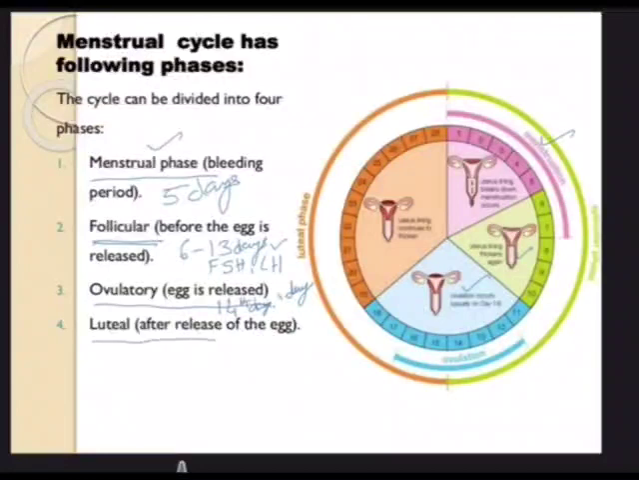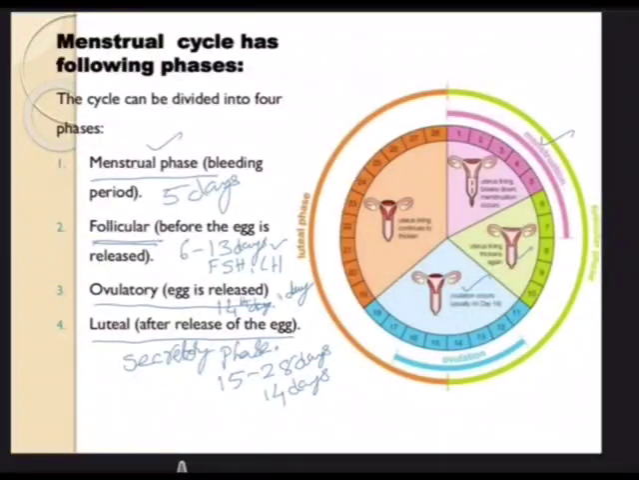And the luteal phase, which we also call the secretory phase in common language. The secretory phase normally lasts from the 15th day to the 28th day, almost 14 days. So this is perhaps the longest phase. And as you can see here, in the luteal phase, the uterine lining continues to thicken.